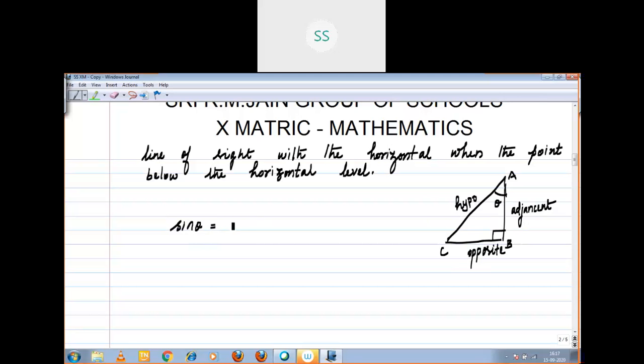Adjacent, that is your adjacent side. Opposite, adjacent. Now, what is sine theta? Opposite by hypotenuse. Opposite side by hypotenuse.